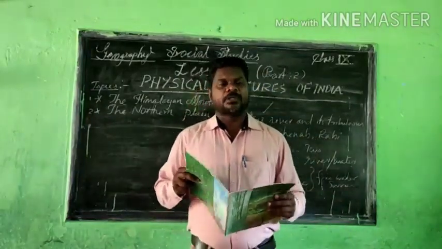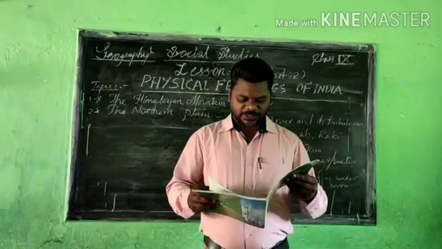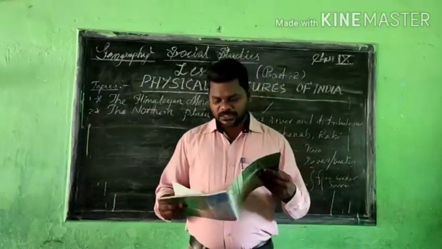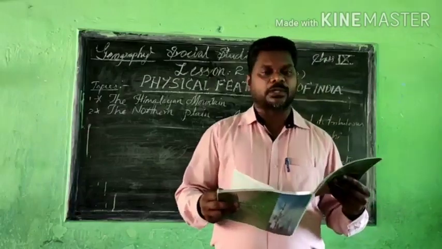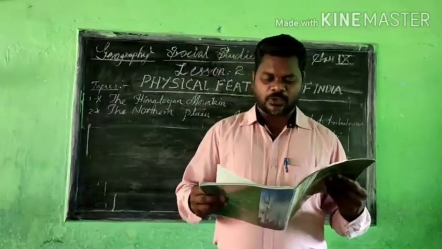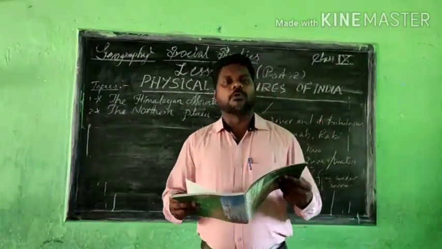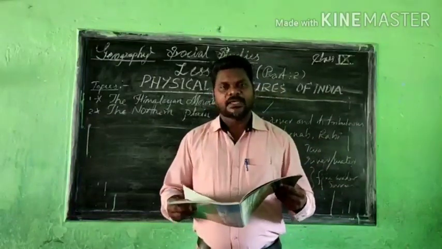Next is the second part. First we understood the western part of the northern plain, because I have already informed you that the northern plains are divided into three sections.